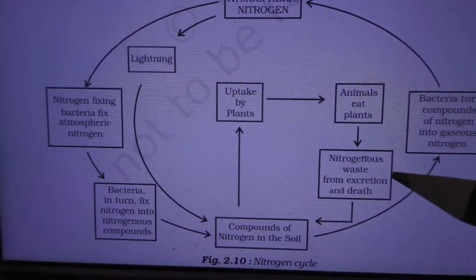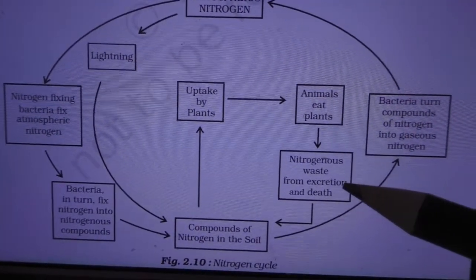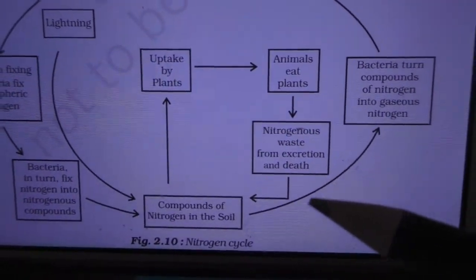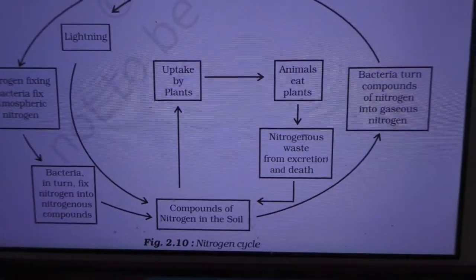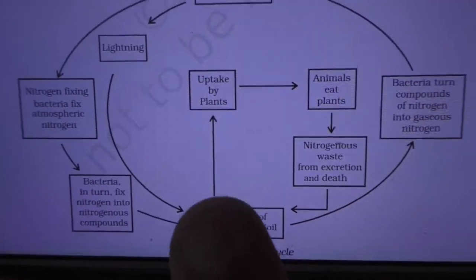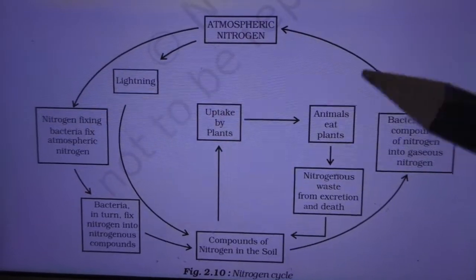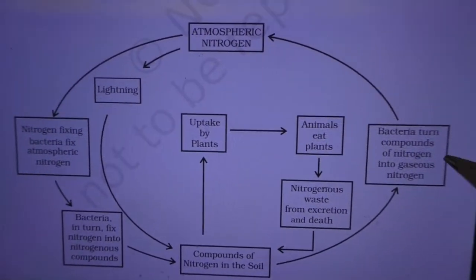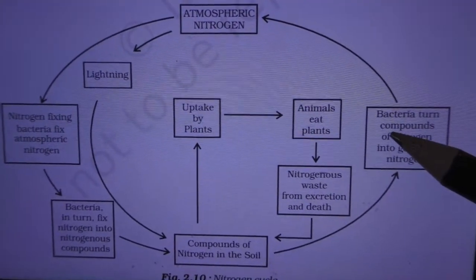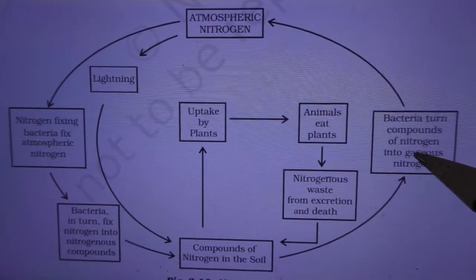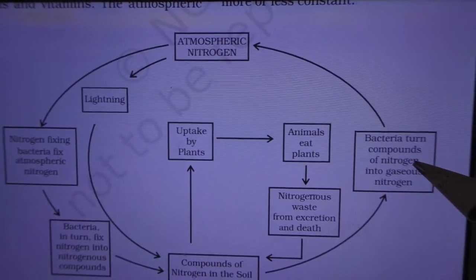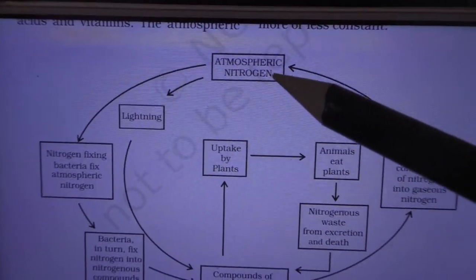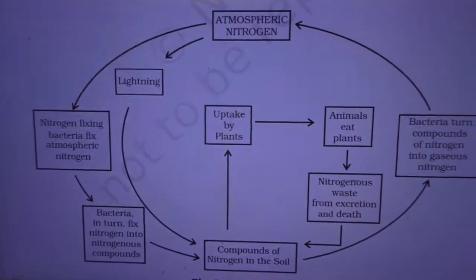Animals release the nitrogenous waste. Excretion happens, so that waste contains nitrogenous products. Then again it goes to the soil. Then here decomposition happens. Dead plants and dead animals, all these nitrogenous wastes undergo decomposition. Who will do all this decomposition work? Again the bacteria. So here the nitrogenous substance is again turned into gaseous nitrogen. Okay, so again it goes to the atmosphere.